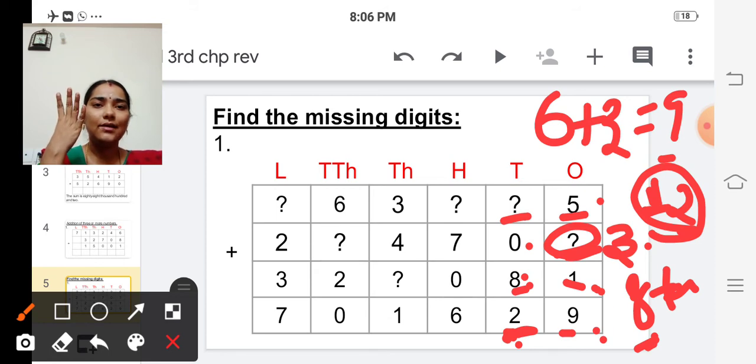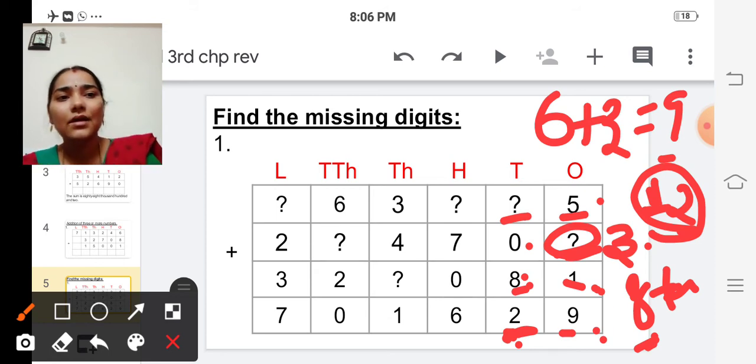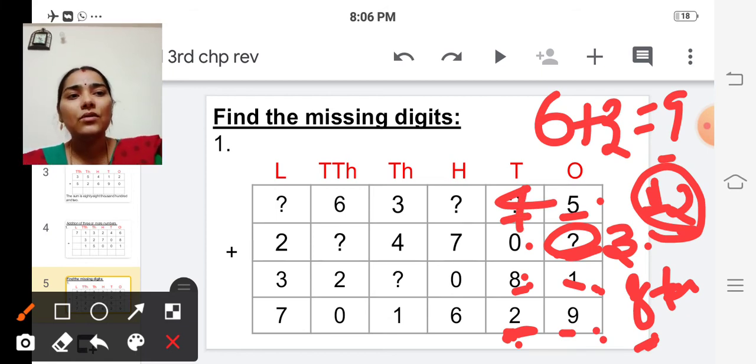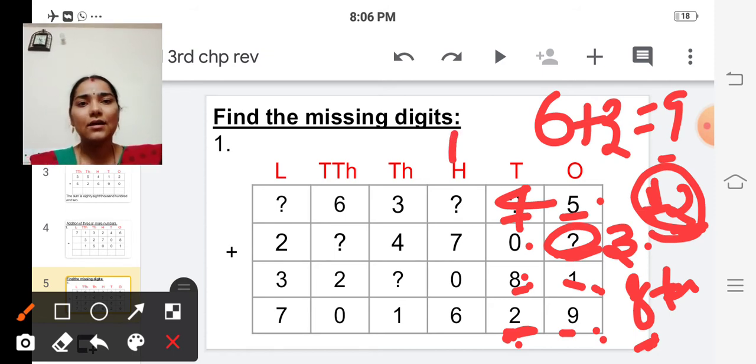So what is the answer? 4, isn't it? 8 plus 4 is 12. So here 4. So here in the answer place we have put the unit digit 2, isn't it? So we have to carry over this 1 to the next place, that is the hundreds place. So here also we are going to find the missing digit.